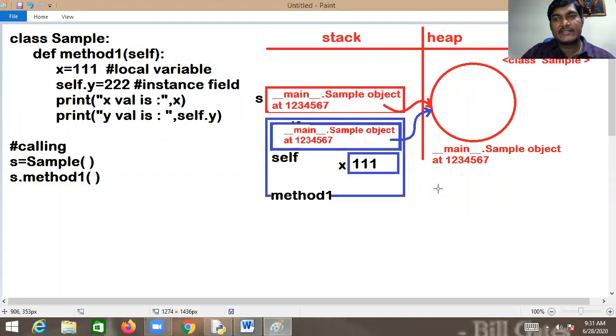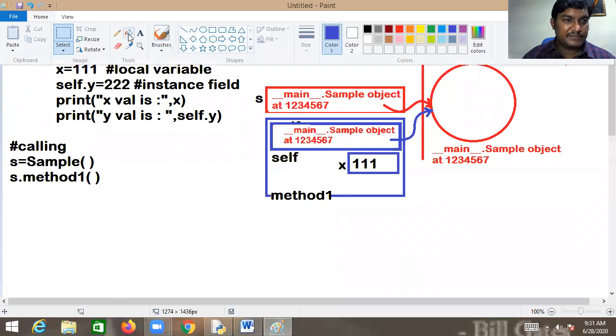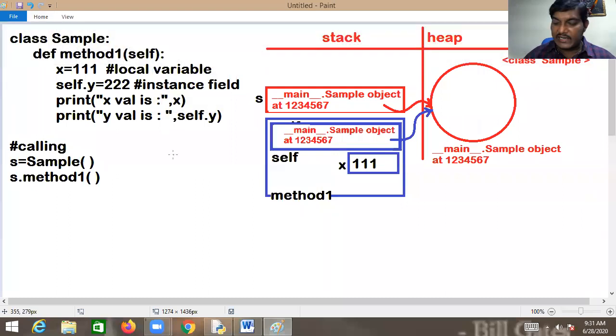Kindly understand this. What is the next line you have written? 222 is assigned to the y member referred by self. Kindly observe this. Then what will the PVM do? First the PVM will ensure whether any variable is declared with the name y in the s object.